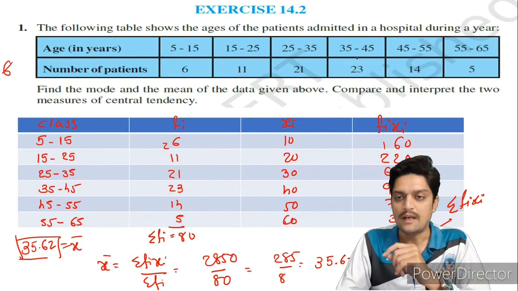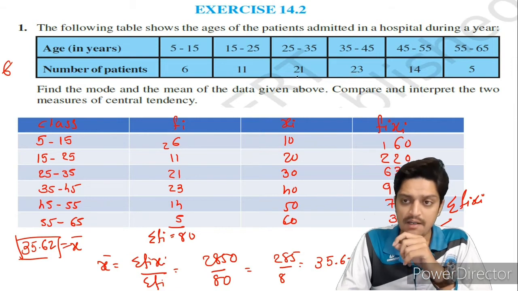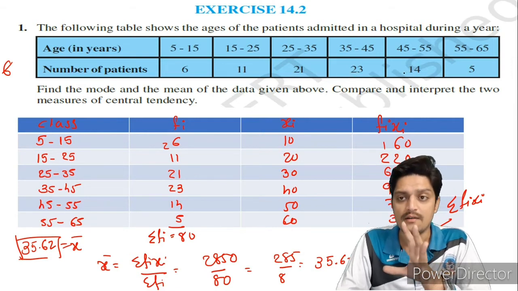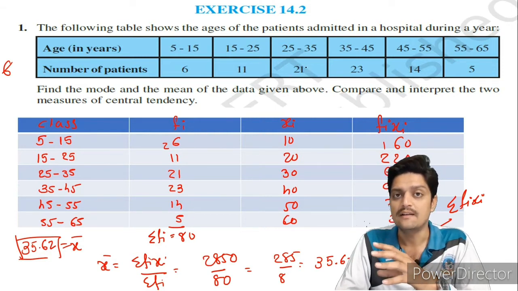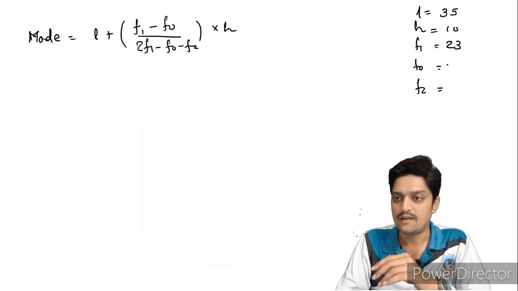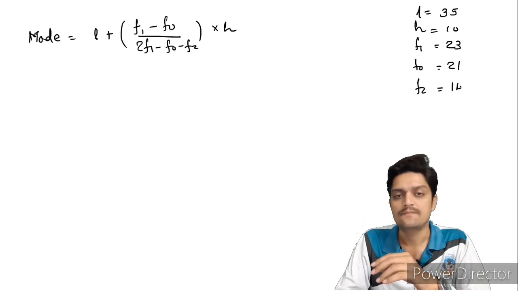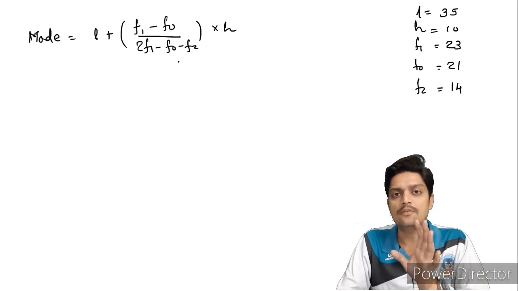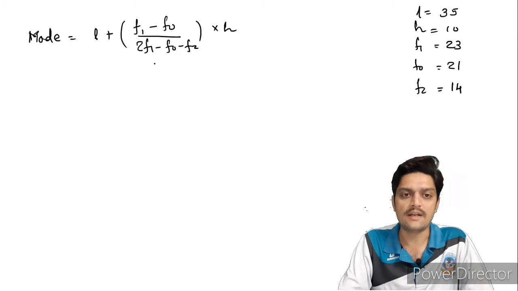Okay, now f0 is 21 and f2 is 14. This is preceding and this is succeeding. So f0 is 21, f2 is 14. Now we just have to write down all this data.